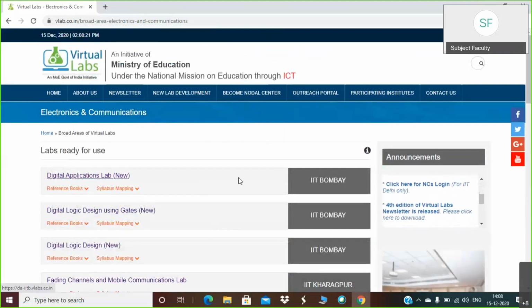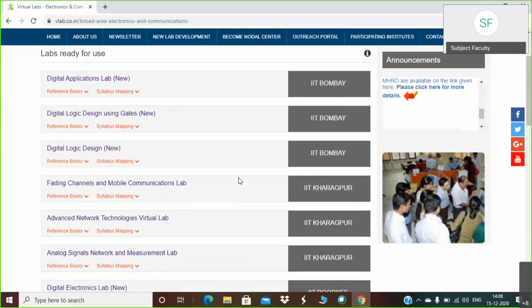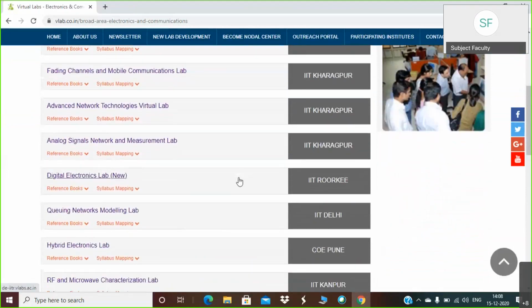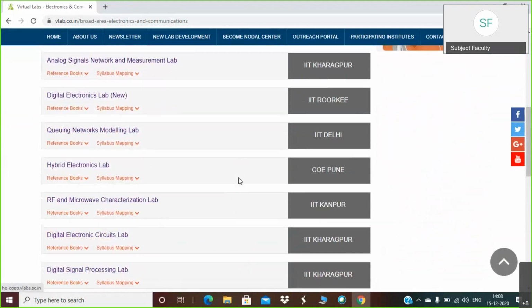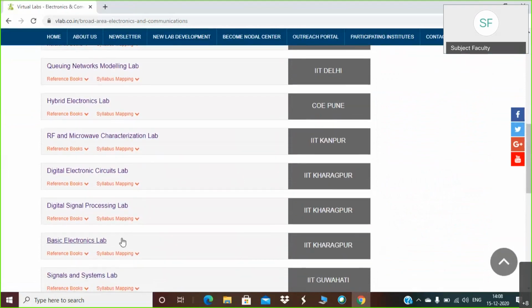Different labs will be available to you. Out of these various labs, for our initial practical sessions, we have seen the Basic Electronics Lab by IIT Kharagpur. From this lab we have studied the analog related practicals.